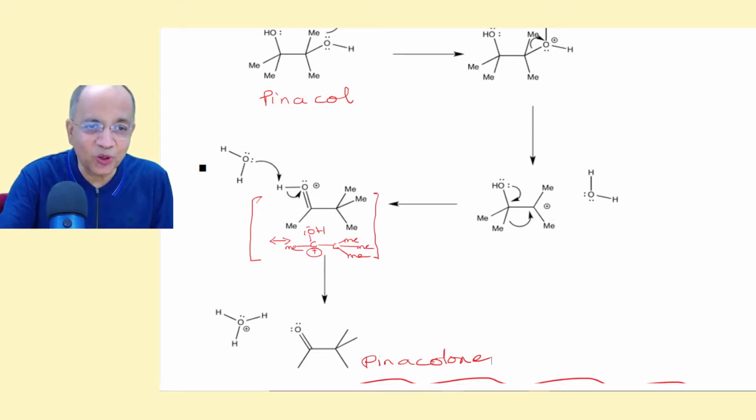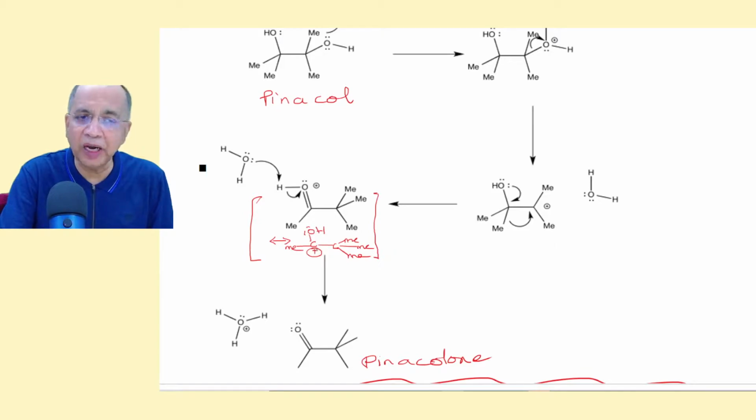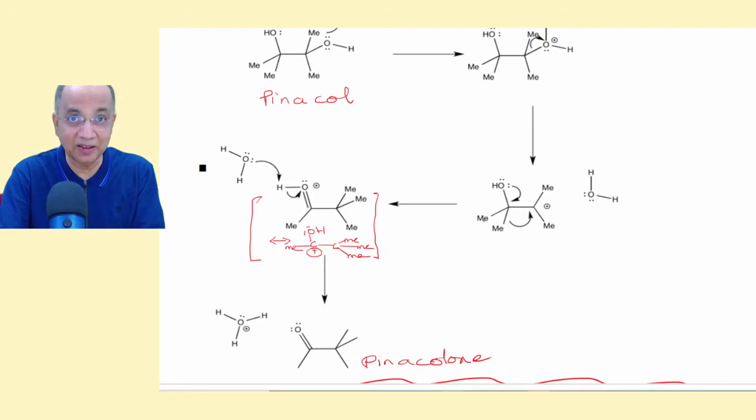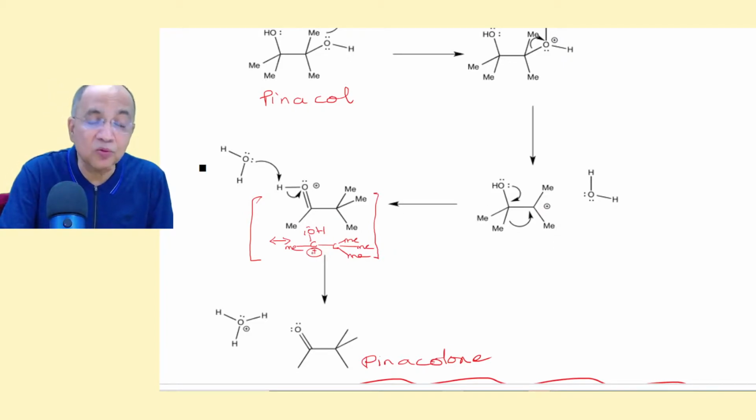If I'm not showing it here to avoid making it a little messy, just if you polarize this one, then you get another contributing structure, which is an oxycarbenium ion. And this one is more contributing than this. So the driving force for the rearrangement is not the second one. It was already a 3-degree, and this is also 3-degree. This one is one of the contributing structures. Now why does this happen?